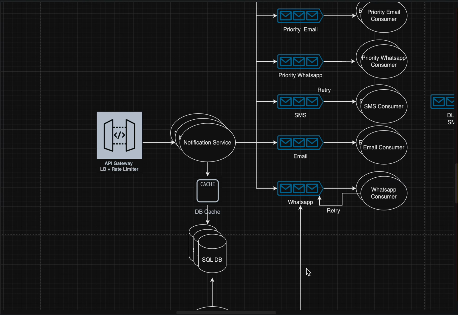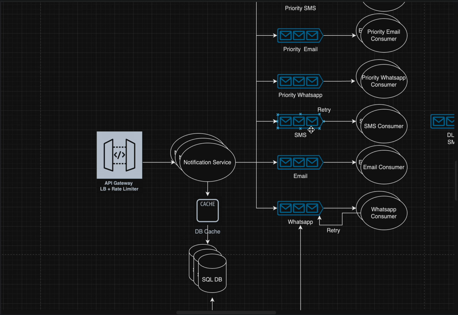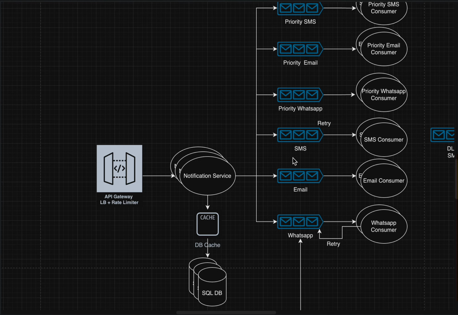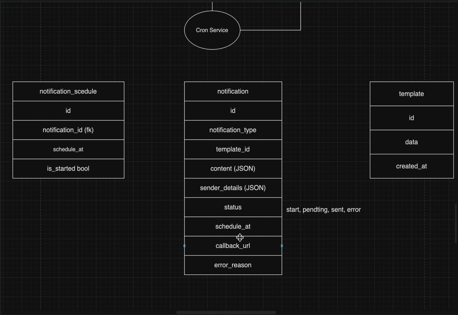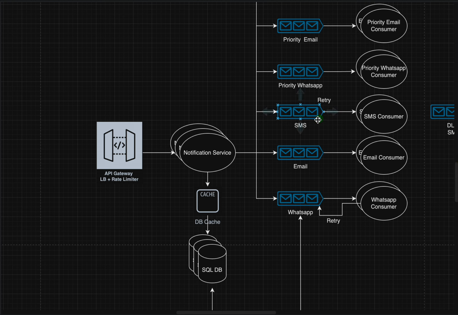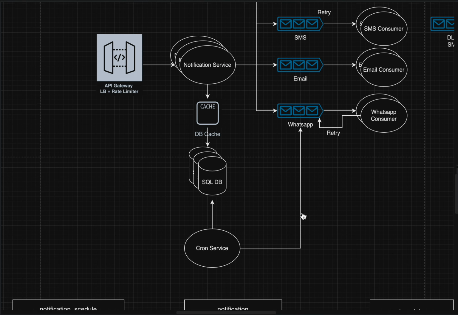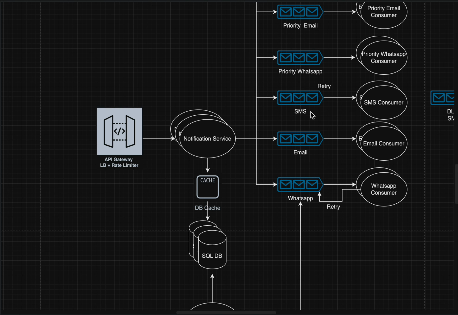So what this consumer will do is, if it is a success, it will hit this callback URL and send some status in the body, like success: true. And if it is not, we'll again do retries. Let's suppose there are 5 retries. In the fifth retry, if we were not able to send this notification, we'll call this callback URL with the status false, and also provide error reasons in that response. So we can easily do that.